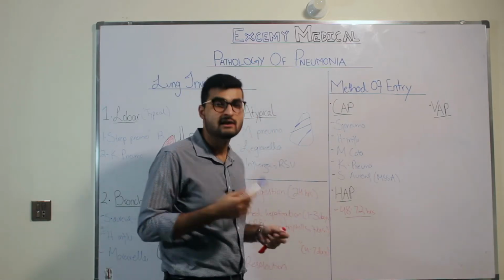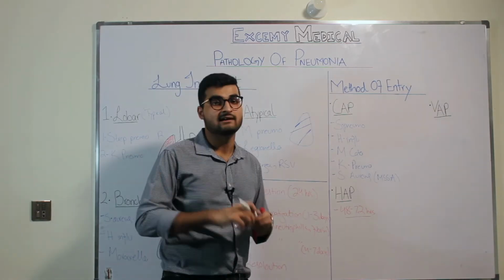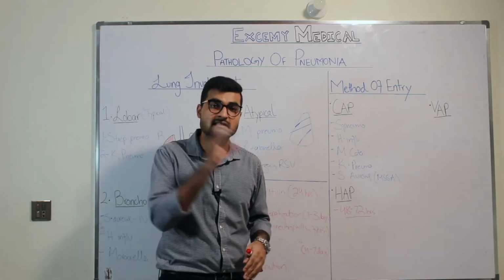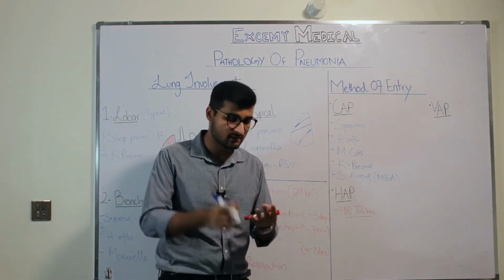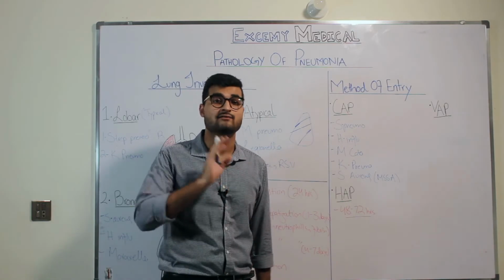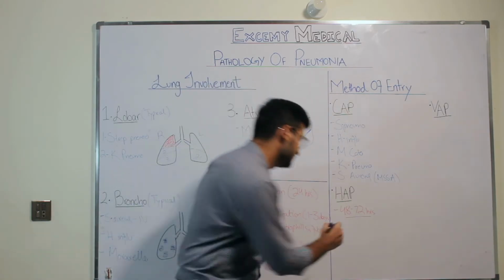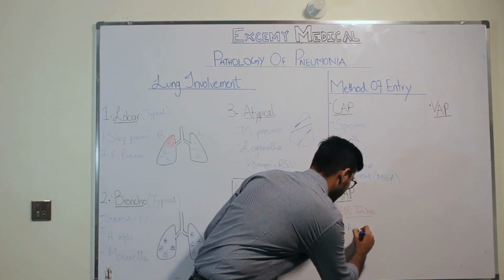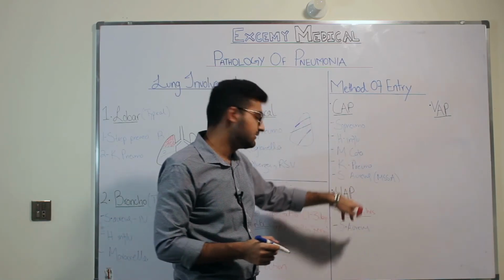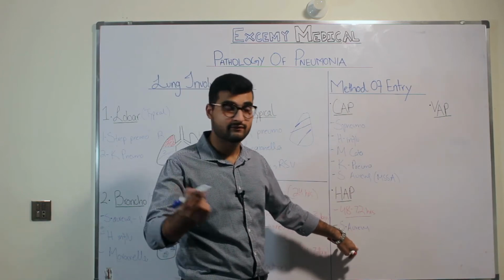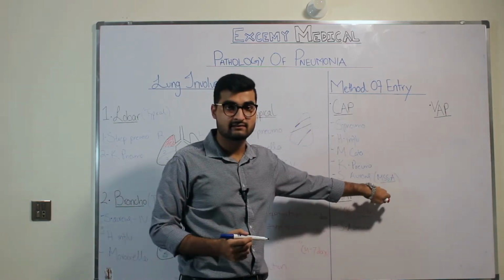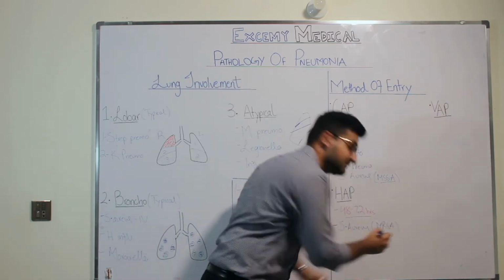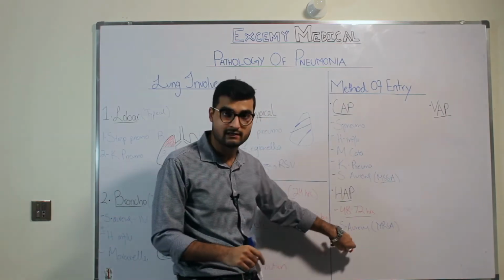Now, what are the organisms? The organisms are going to be the ones that are very common in the hospital setting. And since it's a hospital setting, these organisms are antibiotic resistant. They have mutated a lot, which is why they are very difficult to treat and very severe. So, the first organism that we'll be talking about is Staph aureus. We talked about Staph aureus here, and we're again talking about Staph aureus. The only difference is over here we talk about a methicillin sensitive Staph aureus, but here it's going to be MRSA. That is methicillin resistant Staph aureus, and it's very difficult to treat.